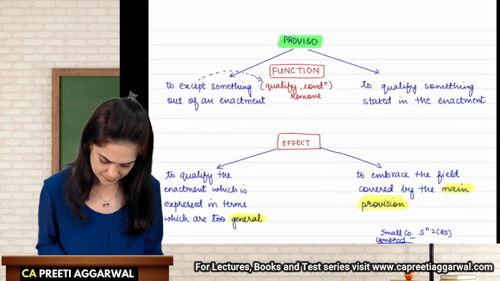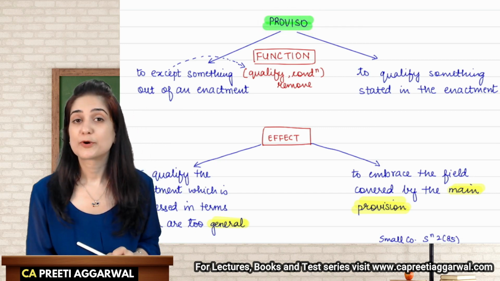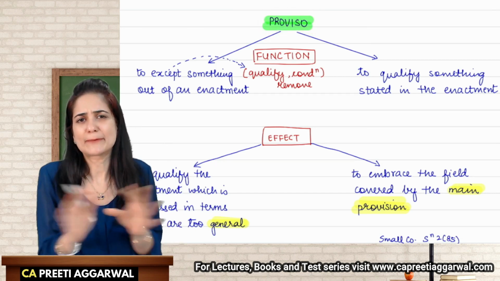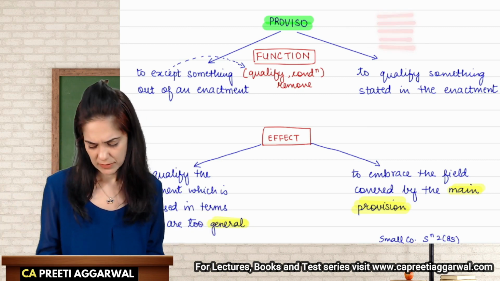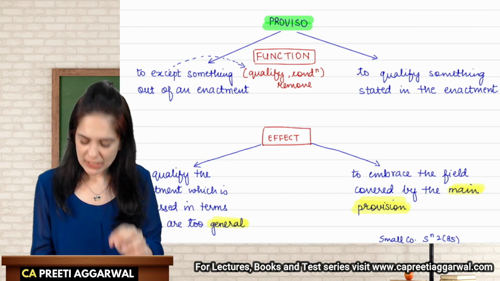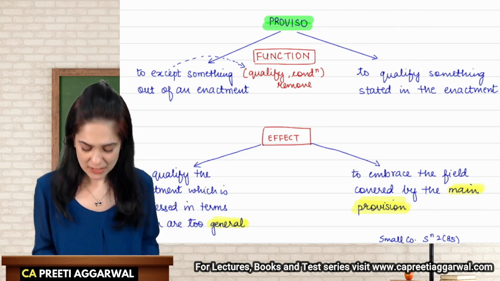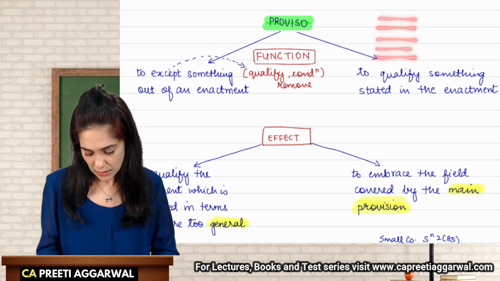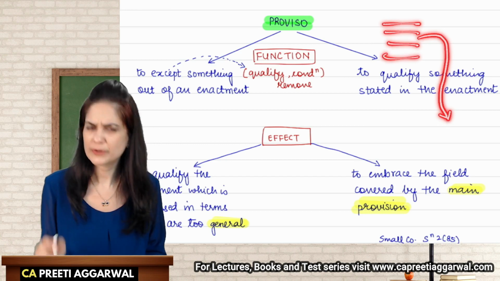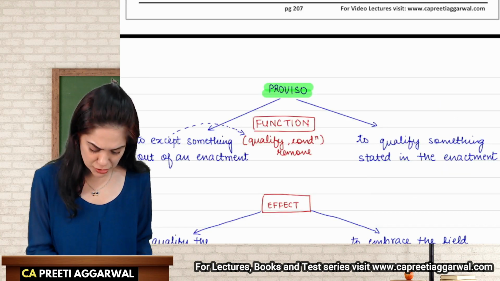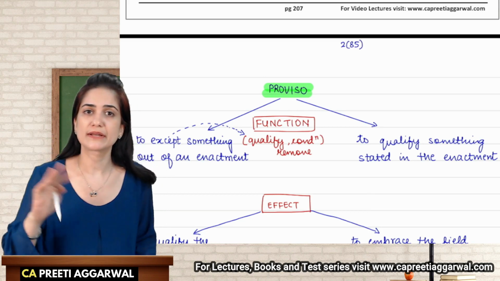Now, what is the meaning of proviso? Proviso is actually an exception. Now, provisions are mentioned over here. If the proviso is not given, it means that these provisions will apply to all, let's say it's in the Companies Act, so this will apply to all the companies. Only through a proviso we can remove something from that provision. To give you an example, consider the definition of a small company given under section 2 clause 85: small company means a company other than a public company.